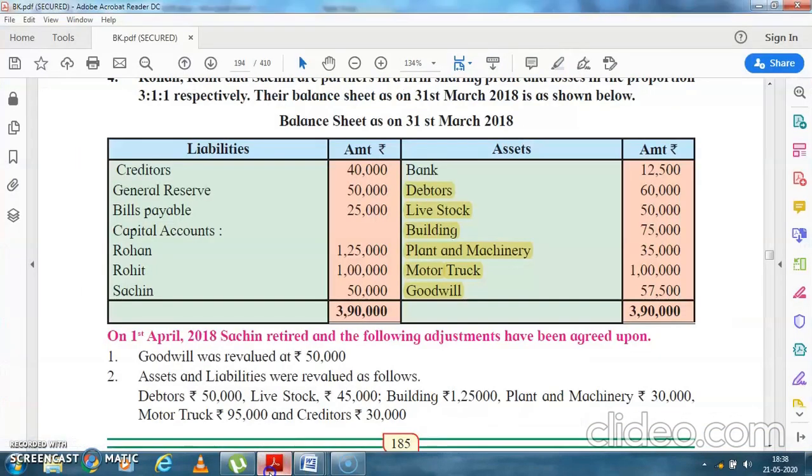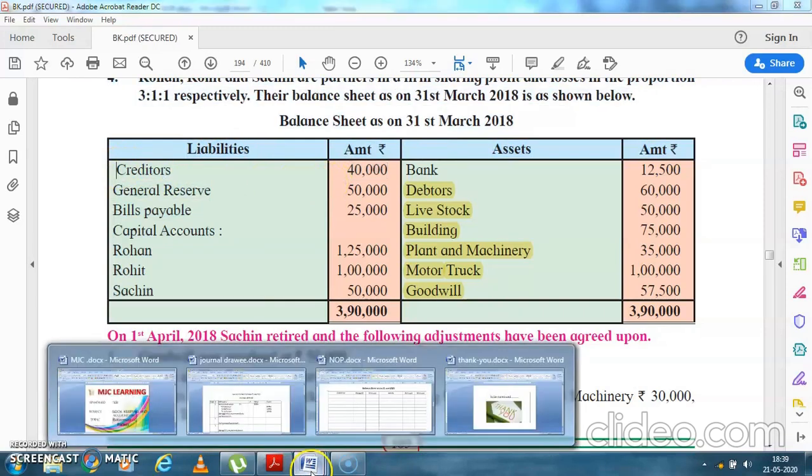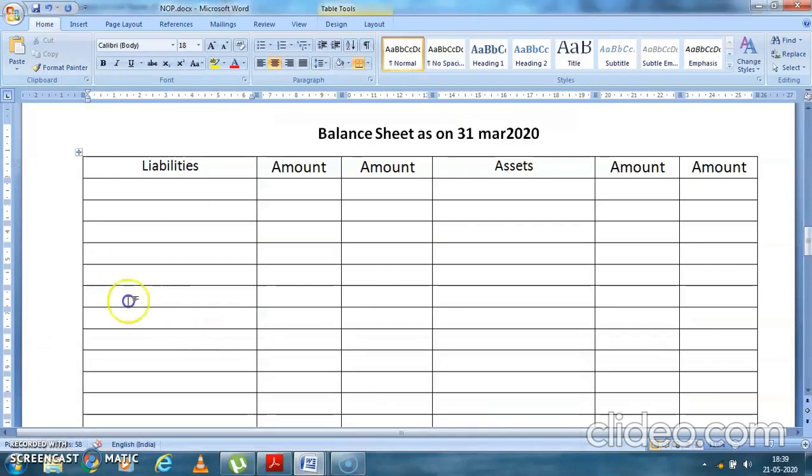Creditors is 40,000. There is an adjustment in creditors also, so we'll write creditors in the inner column.